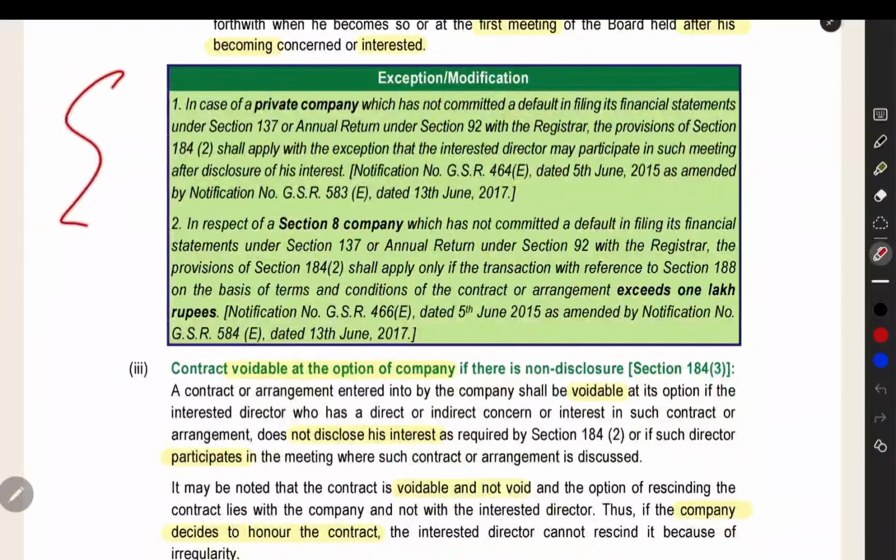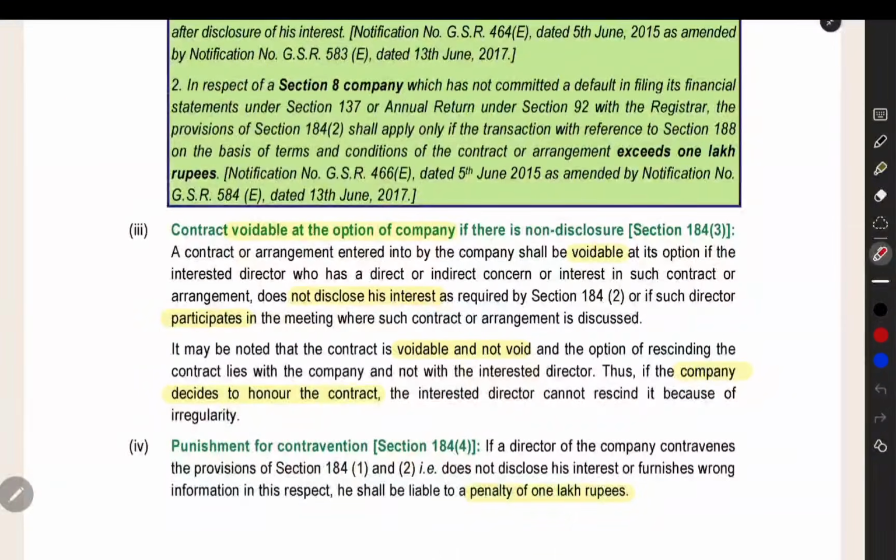They have given some exemption that you can read here. And if the director is not disclosing properly, he did not follow this section and disclose, and he did not stop from participating. He participated, he voted, even though he is an interested director, and that contract is passed and some loss is occurring to the company, the contract is voidable at the option of the company. If the company wants, they can cancel the contract.